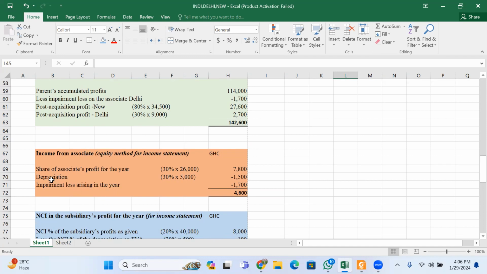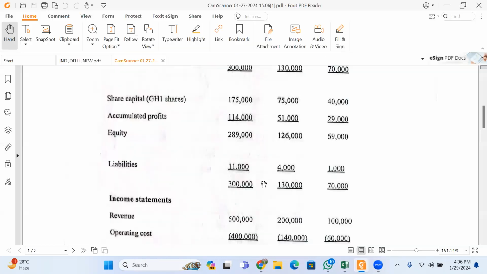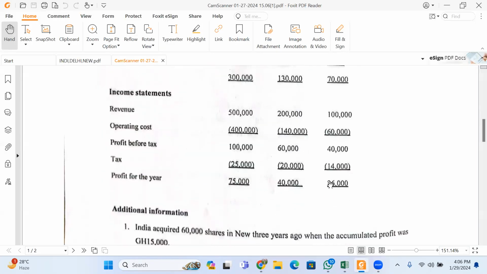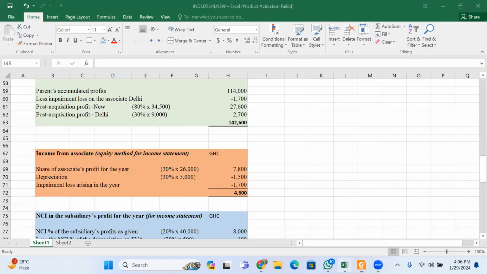Then you have income from associates. So the associate made a profit of 26,000. That is Delhi. Delhi made a profit of 26,000 in the year, and there was a depreciation of 5,000.